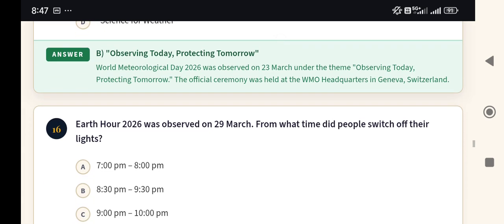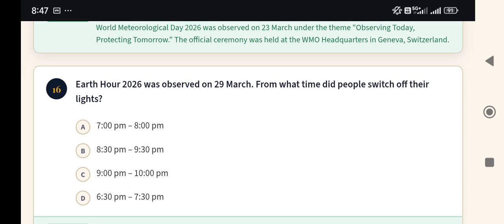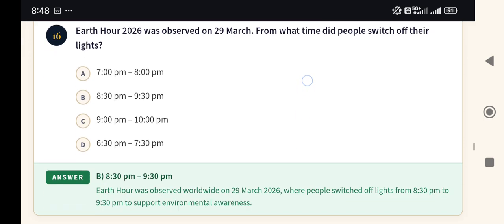Now next, question number 16. Earth Hour 2026 was observed on 29 March. From what time did people switch off their lights? And timings are 7 p.m. to 8 p.m., 8:30 p.m. to 9:30 p.m., 9 p.m. to 10 p.m., 6:30 to 7:30 p.m. And here the answer is 8:30 to 9:30 p.m.